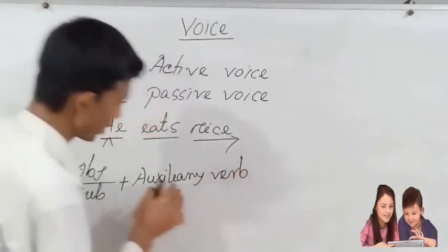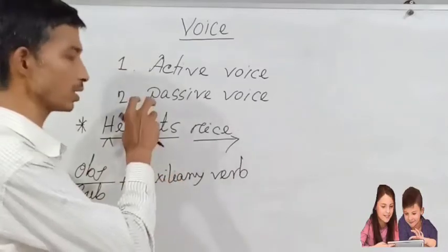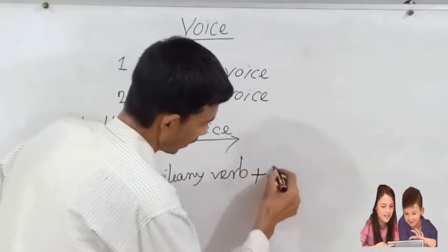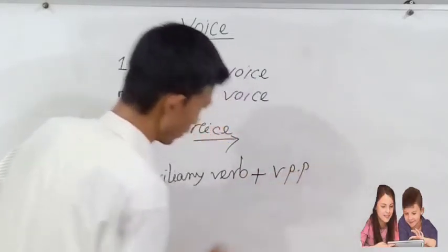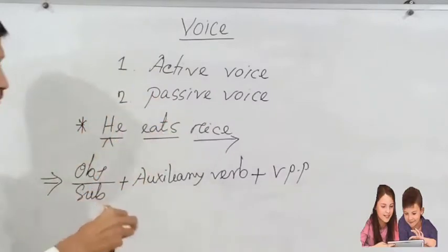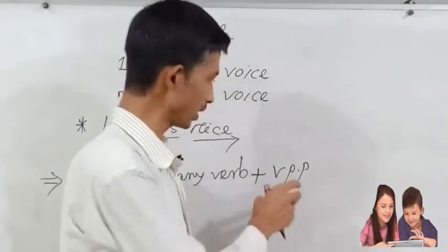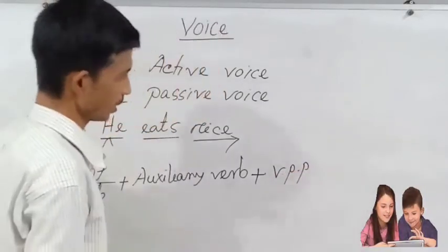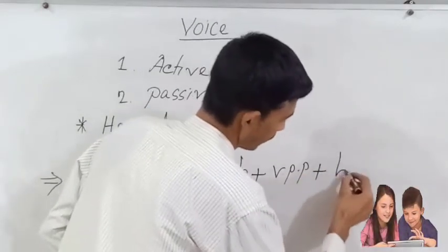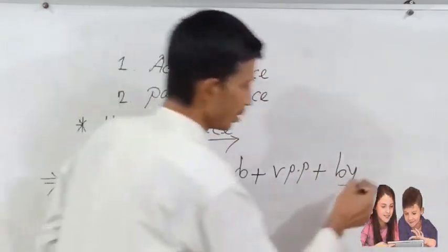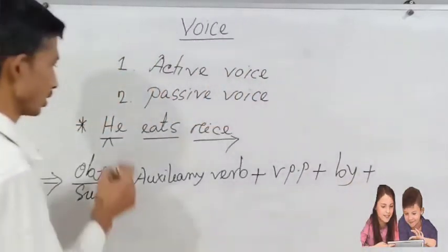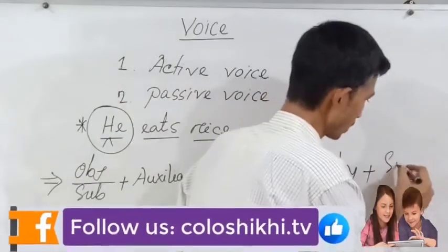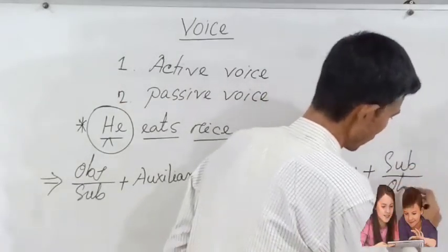that auxiliary verb must be used according to the tense of the active voice, and then verb past participle form. The base form or principal verb of the active voice will be applied here, the verb with past participle form, and then preposition by will be added, and in the end you must use the object of subject, object.